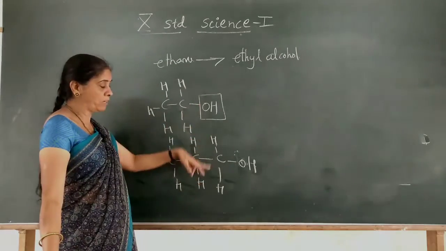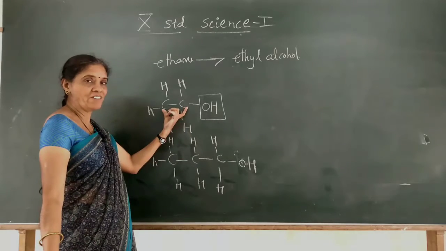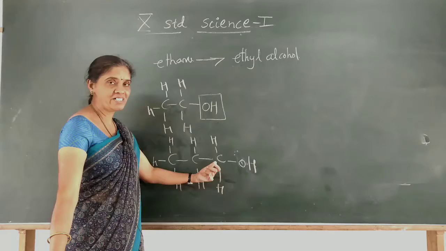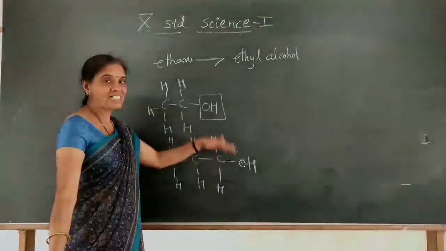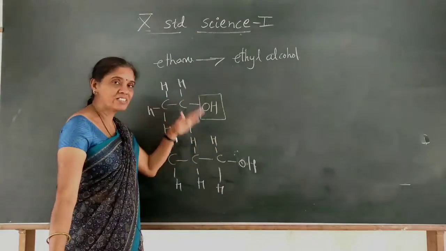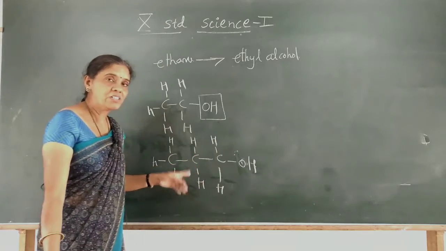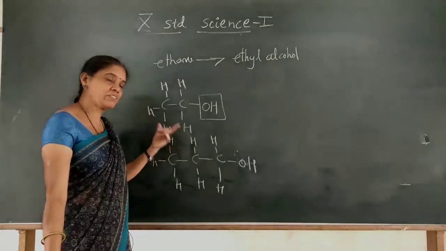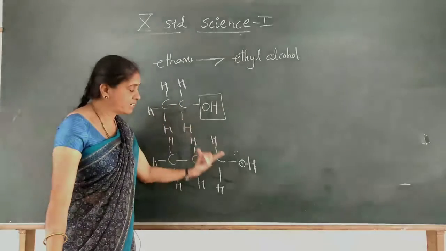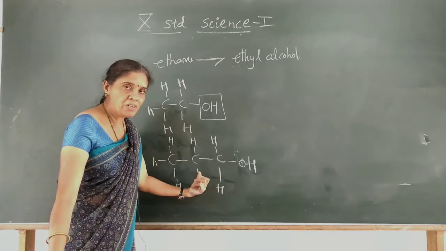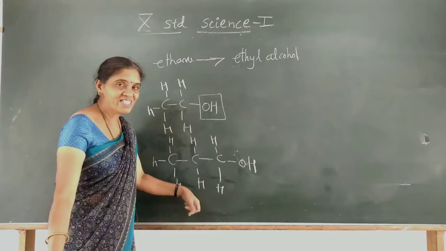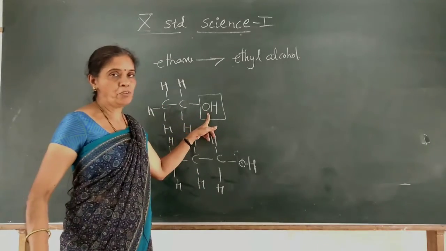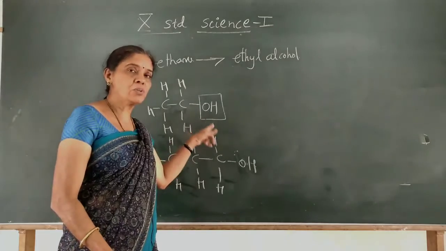Even though they are separate, because here the carbon chain has 2 atoms and here 3 atoms, the chemical property both compounds exhibit is one and the same. The chemical property is determined by this particular group. So it is called a functional group.